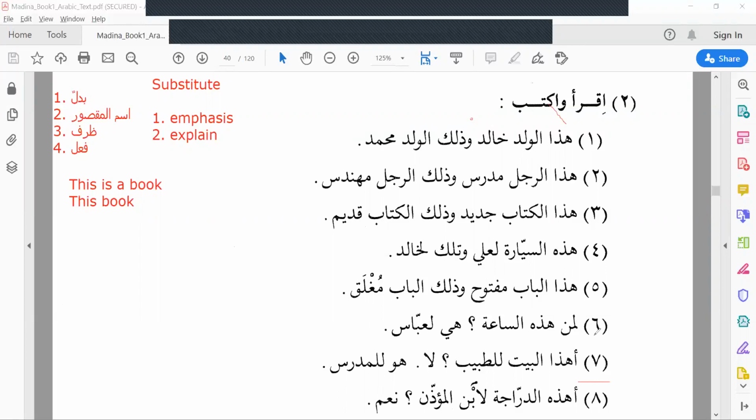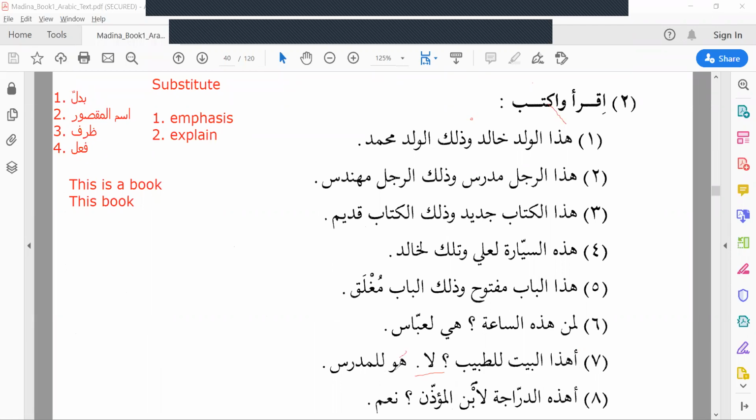Next, 7. أهذا البيت للطبيب. The hamza is the question hamza. Is this house belonging to the doctor? لا. No. هو للمدرس.